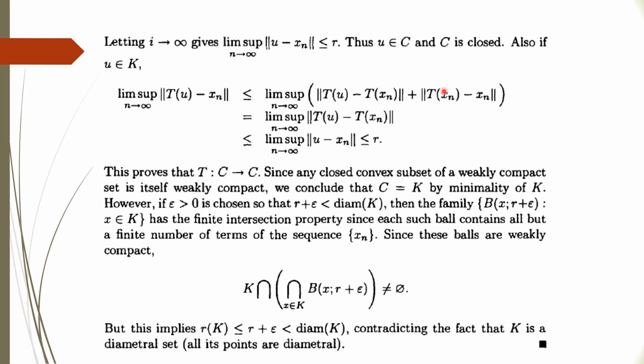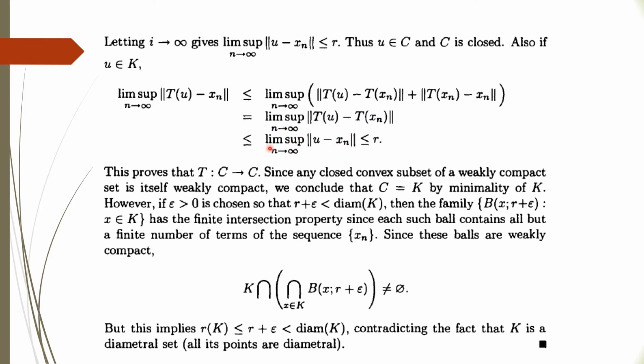Because this is 0 by our assumption that there exists a sequence in K satisfying that this limit supremum is 0. So we can put 0 over here, and get that this is less than or equal to this. But since mapping T is non-expansive, this is further less than or equal to the norm of u minus x_n.